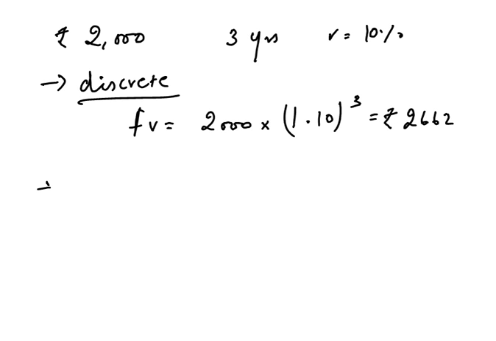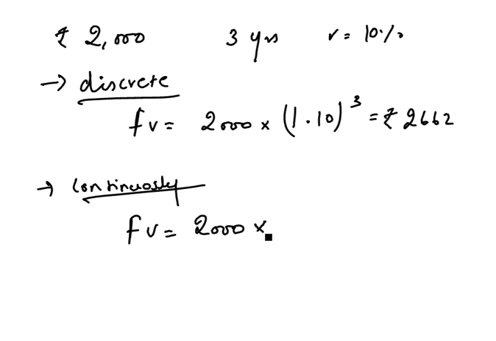But in the case of continuous compounding, let's see what if the same money is continuously compounded every second, like in a logarithmic way. So then it would be 2.7183 to the power of 3.